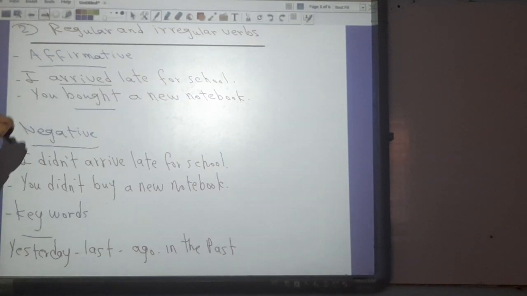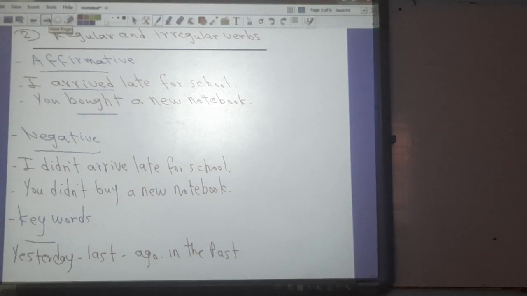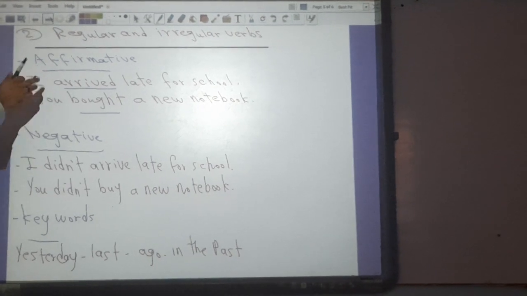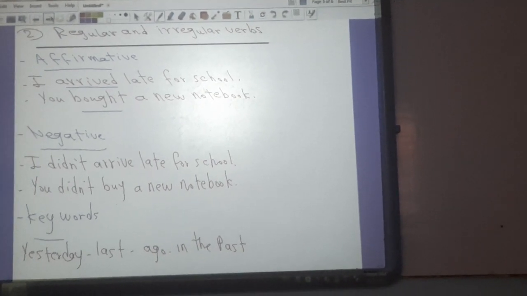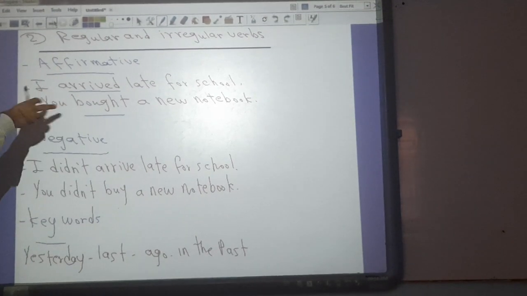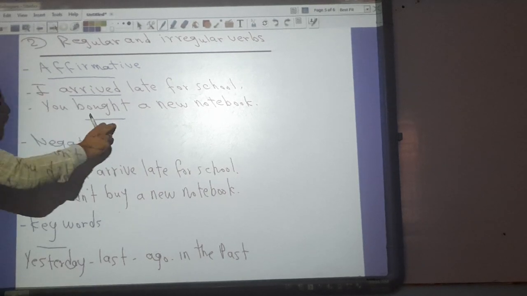Okay? Number 2, regular and irregular verbs. In past simple, we have some verbs which are regular and some verbs which are irregular. Okay? So what is the difference between them? In the affirmative form, we can use the second form of the verb, like this: I arrived late for school. So this sentence is in the past simple. This action happened in the past. You bought a new notebook.